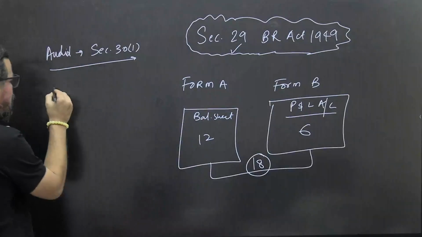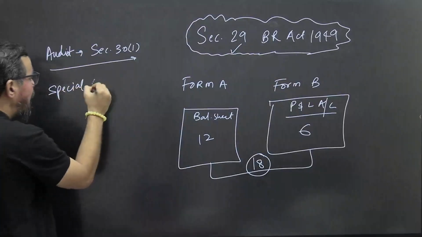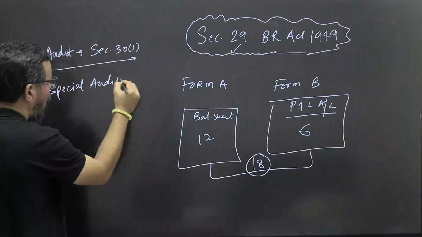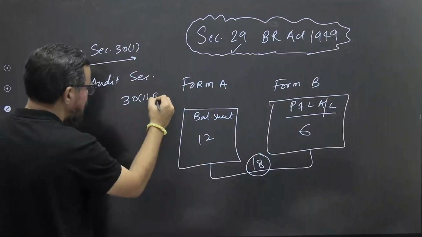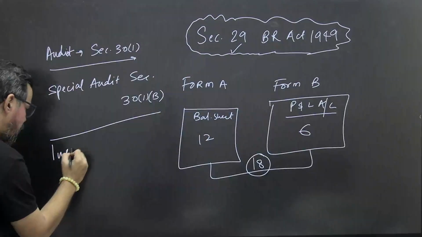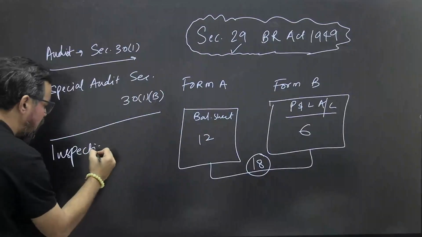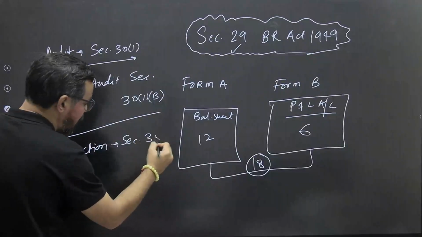When it comes to special audit, that is generally conducted under Section 30 Subsection 1 Subsection B, right? When it comes to inspections on these documents and others, that is defined under Section 35.